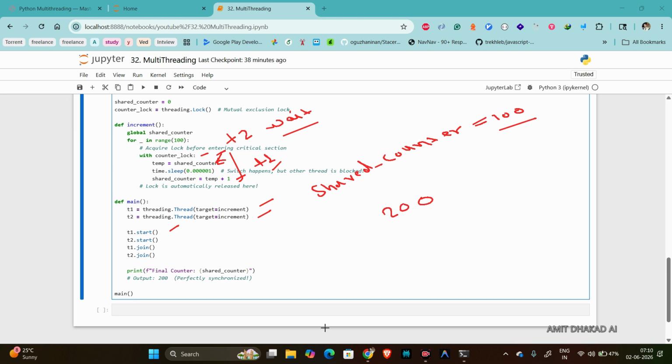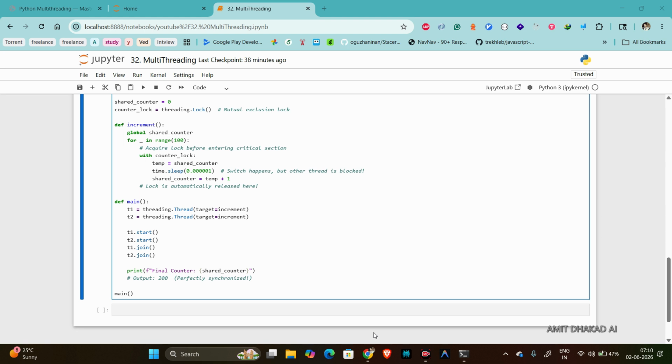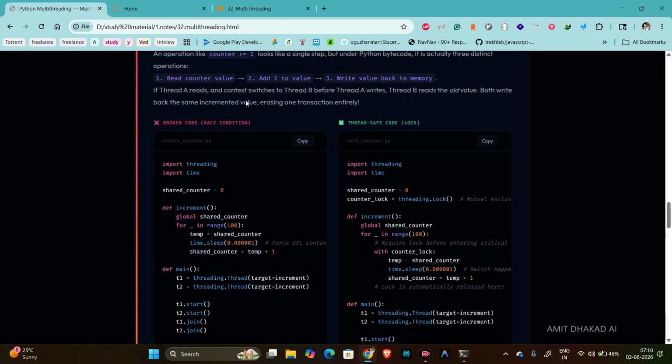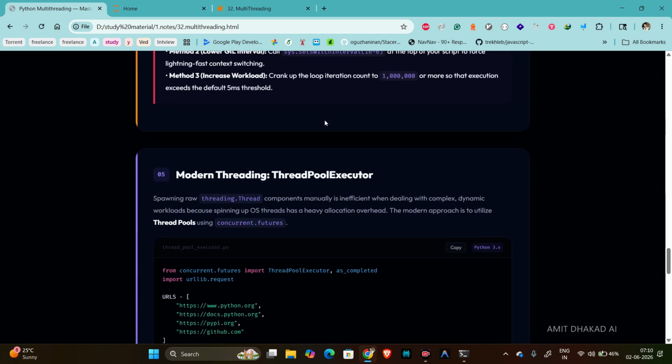Okay. So if I run this, we can see the final counter is 200. So this is how we use the lock and how we can avoid the race condition. Next, why we do not always see the race condition. That also depends on the system, which I already explained to you.